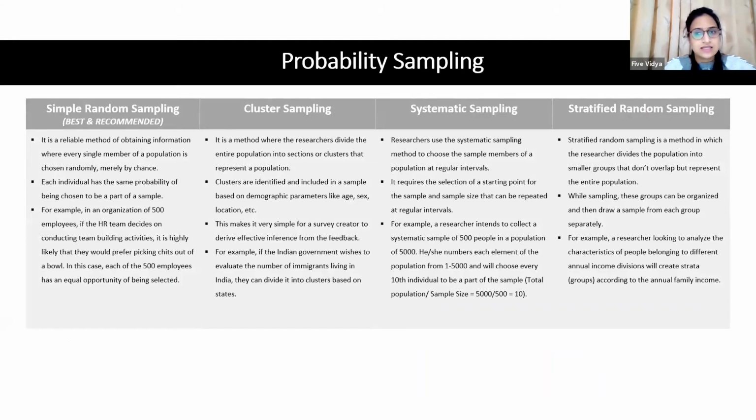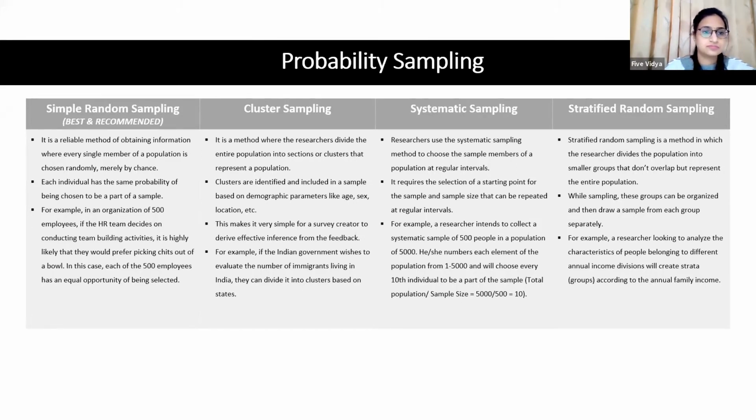These are the types of probability sampling which are available to us. So there is simple random sampling, cluster sampling, systematic, and stratified random sampling. Now, I hope all of you must be knowing about these sampling techniques.